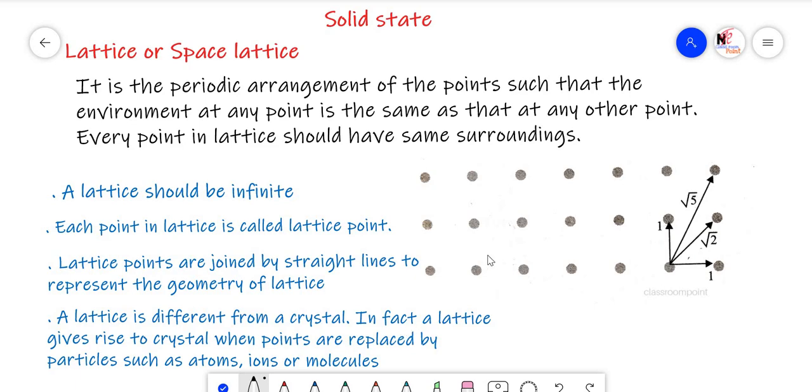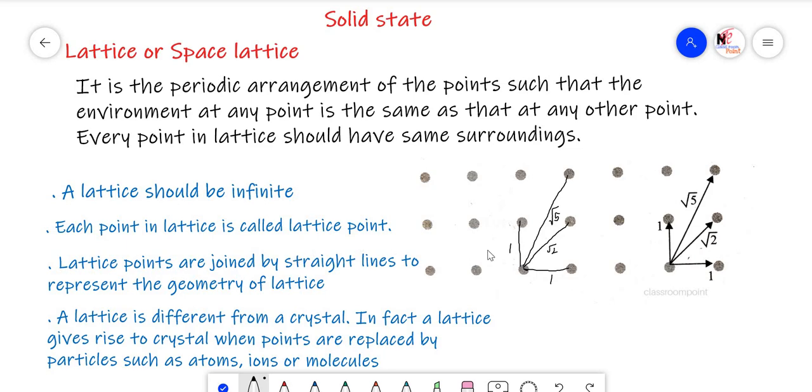And the same thing can be observed even here also. Here also, if you take the points from here to here, it will be 1 only, and from here to here again it will be 1, and from here to here it is again root 2, and from here to here again it will be root 5. So the environment around any particle must be same. Such type of arrangement is called the lattice or space lattice.